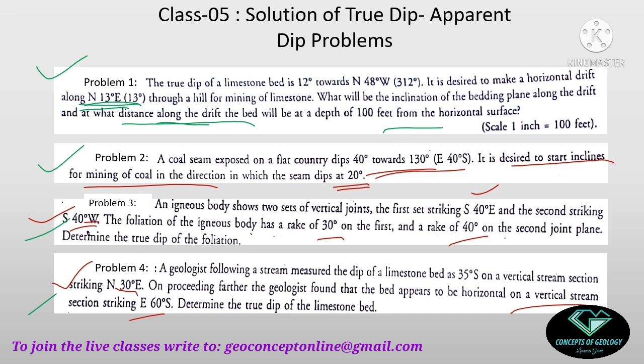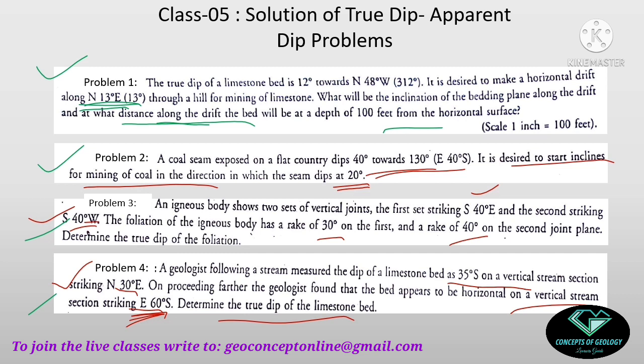The direction in which the dip of the bed is horizontal or 0, you know that direction is called the strike direction. So the strike is given here, and I have one of the apparent dips. Now try to find the true dip.